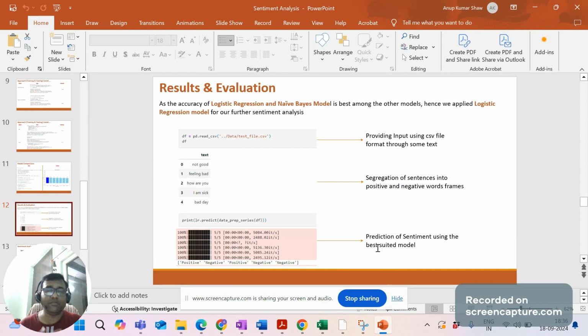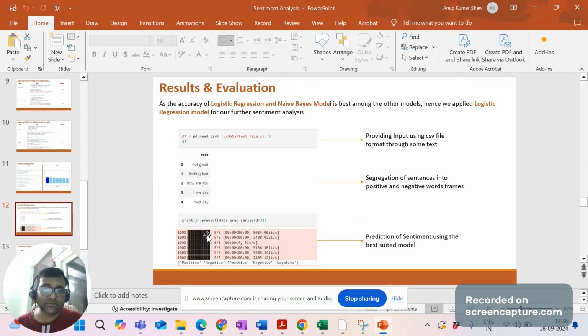processing of the model, we have seen that logistic regression and Naive Bayes model are the topmost models, and hence we have applied the logistic regression model in all our further sentiment analysis of our reviews, right? So here we have just considered a small CSV file, and then we have given the text as: not good, feeling bad, how are you.